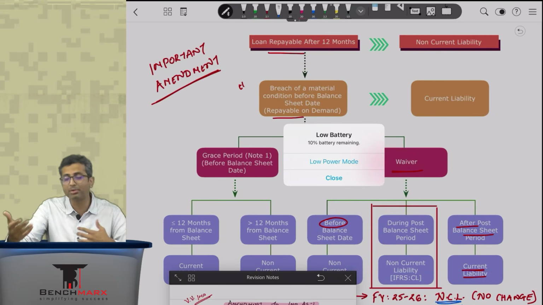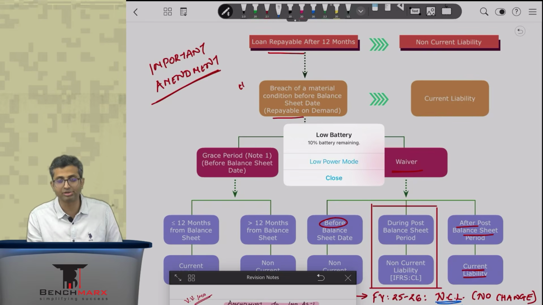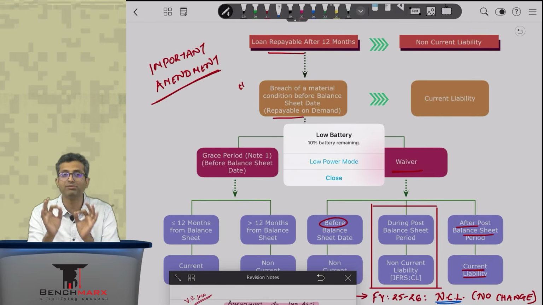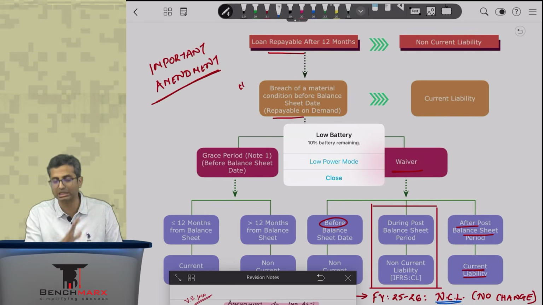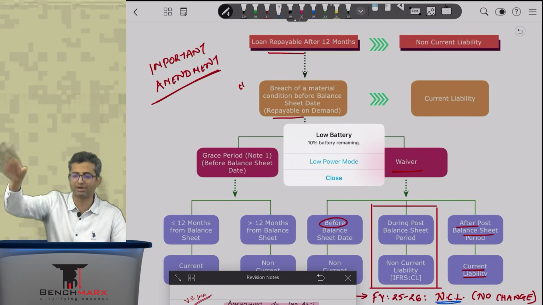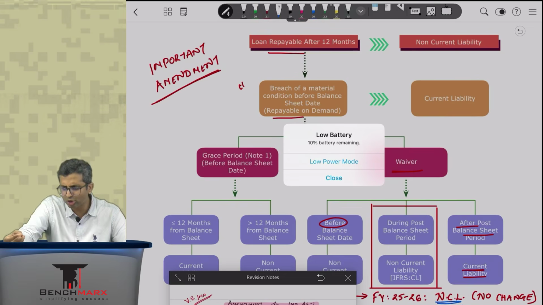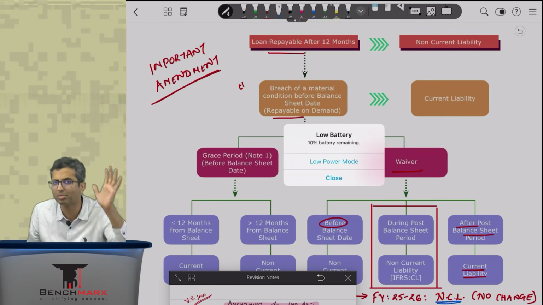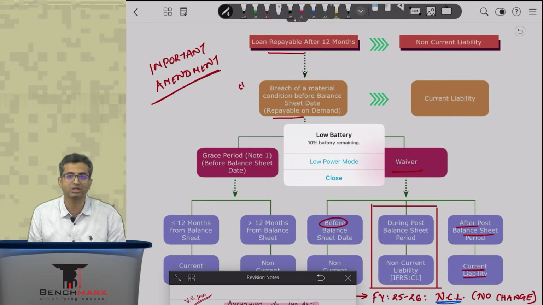When you have breached a condition, you might run to the lender and say that give us one warning, we will never repeat this mistake. The lender might agree, and they may agree to waive the breach. Remember, waiver does not mean the loan is waived. Waiver just means that the lender who was going to demand immediate repayment will not demand immediate repayment. He will continue with the original terms, which means if there is a breach and there is a waiver, the loan will continue to be repayable after 10 years only, which means you tell me the loan will be classified as? That's right, non-current liabilities, because there was a breach, but then there was a waiver as well.